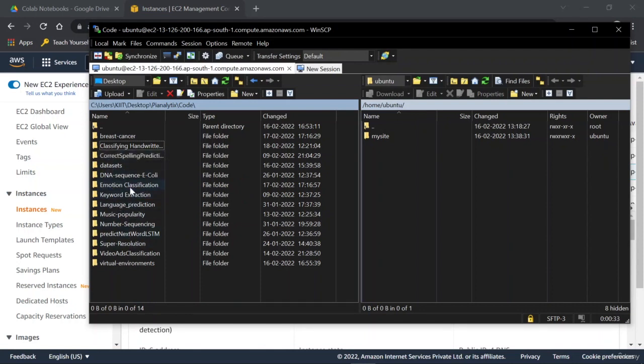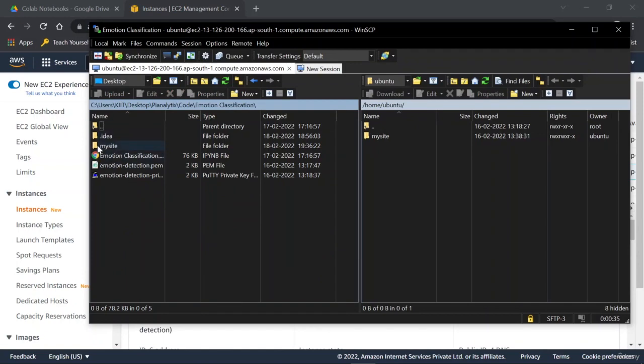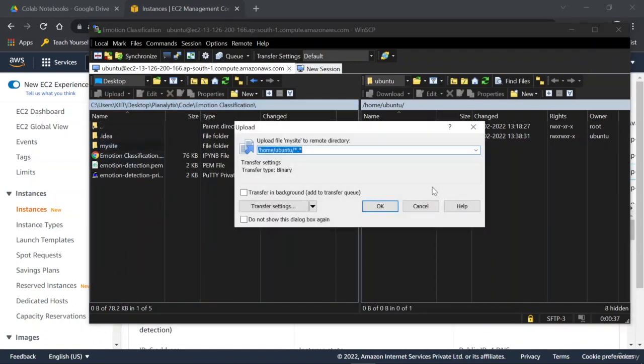This is where my code is set up, so I just have to copy it here. You just have to drag and drop it onto the right side so that you're able to transfer all your files from your local machine to your virtual machine.